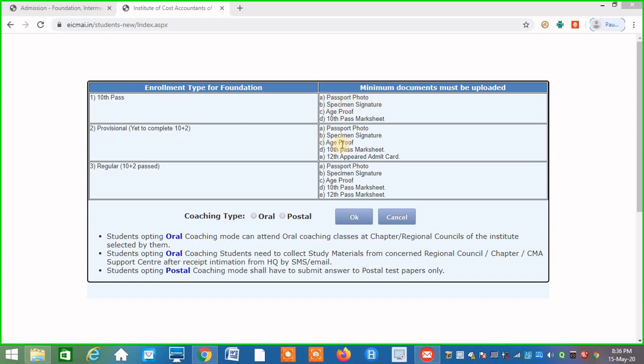In each case, passport size photo, specimen signature and age proof are required. So three are the common things: passport size photo, specimen signature and age proof. What is the additional thing here? In 10th pass, you will need only the 10th pass mark sheet. In case of provisional, meaning your 12th standard result is awaited, you need the 10th pass mark sheet and the 12th appeared admit card. If you are a regular student, meaning you have completed your 10th as well as 12th standard, you need the mark sheets of both. Now from here, for coaching type, you have to select oral or postal. I am showing you the postal admission.